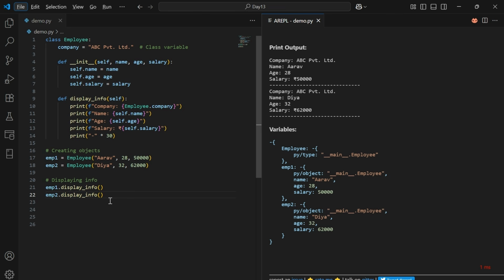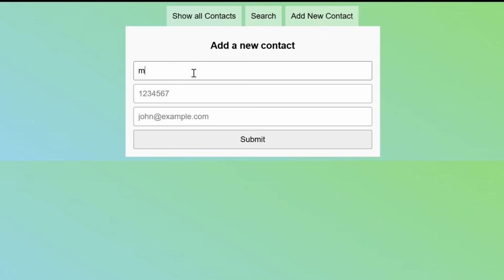Today we are going to work on a contact book application using Python. It helps you to store and manage contact details like a name, phone number and email address. You can do five main things with it. You can add a contact, view all contacts, search for a contact, update and delete a contact. All your contacts would be saved in a file so they won't be lost when you close the program.